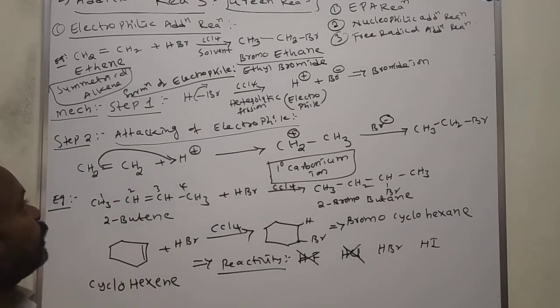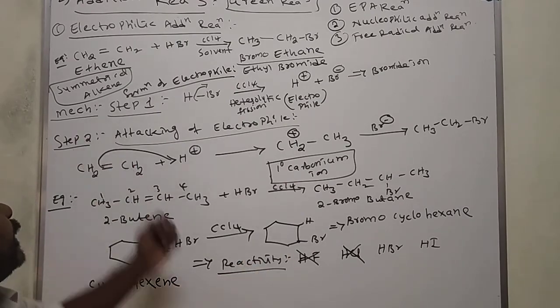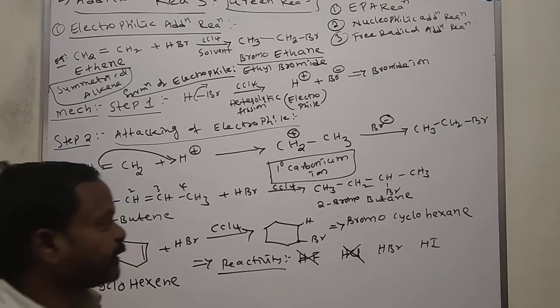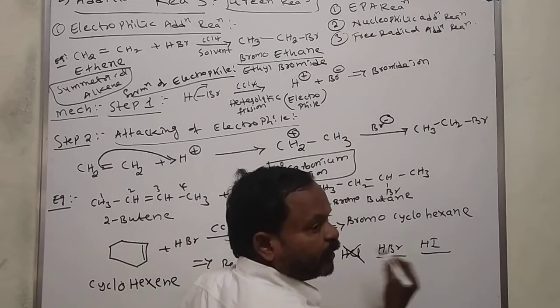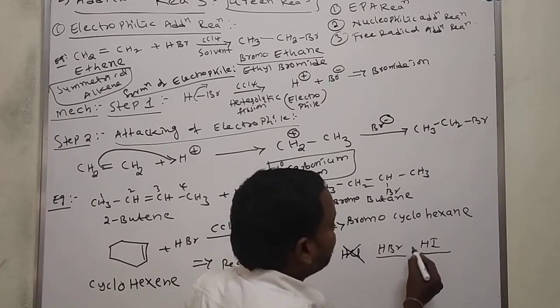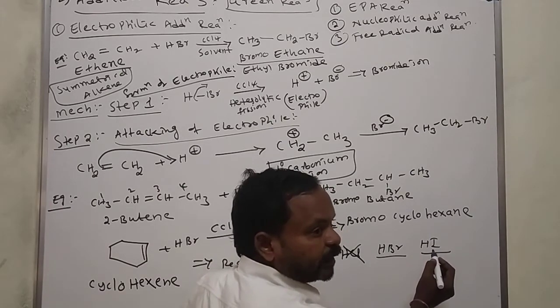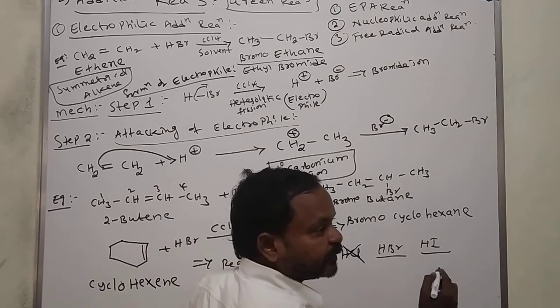HCl also, the bond dissociation energy of HCl is also more. That's why it also does not involve in electrophilic addition reaction. But HBr and HI involve somewhat compared to HF and HCl. HBr and HI both have less bond dissociation energy.